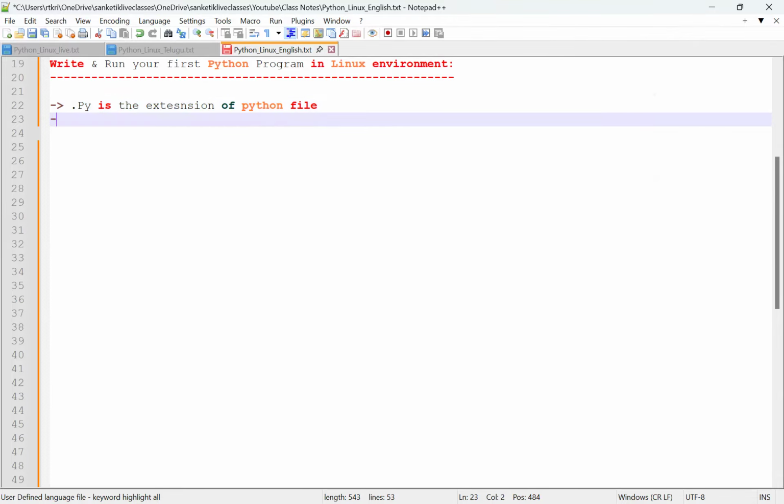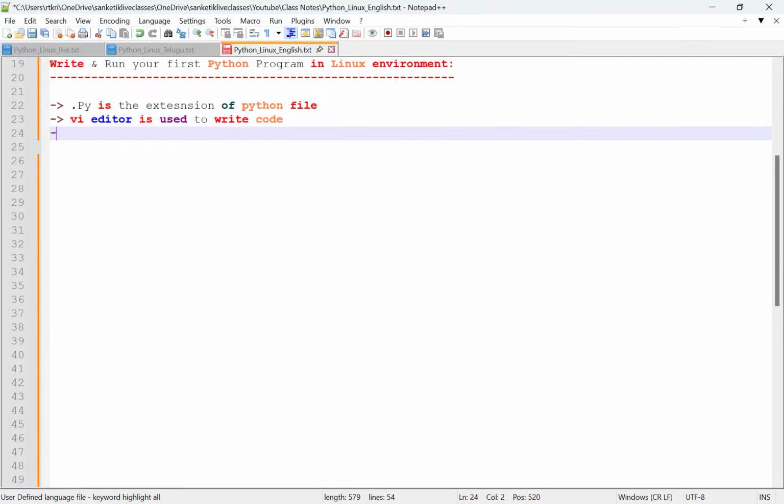Second point we need to remember is VI editor is used to write code. I is for what purpose we are using I? To go to insert mode. To write something we have to go to insert mode.